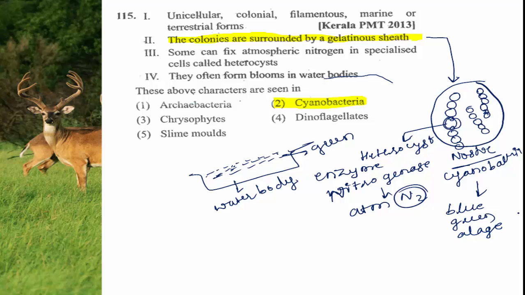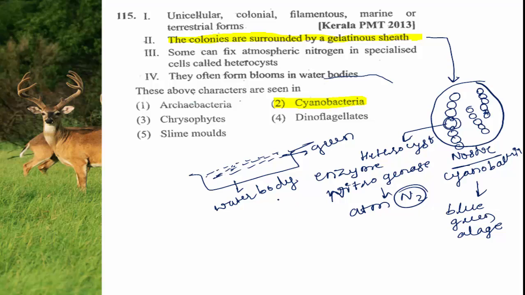As their chlorophyll content and chloroplast structure are similar to that of algae, they are commonly called blue-green algae, even though they are members of kingdom Monera. Don't get confused.